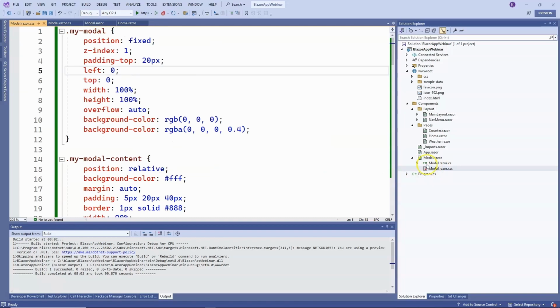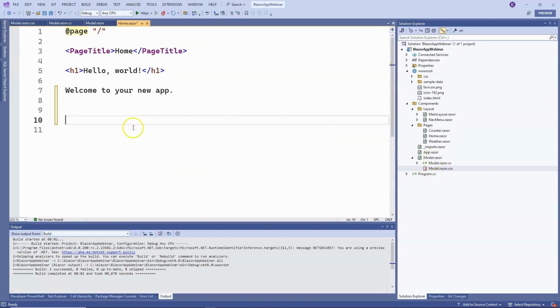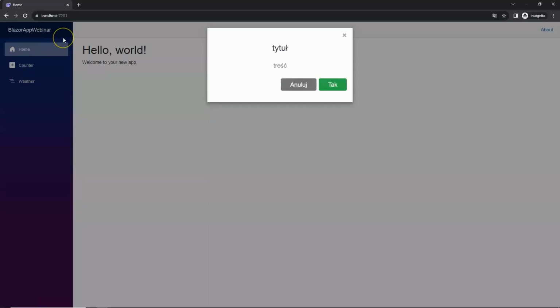Alright, we have the HTML and CSS code prepared, and now we can display the modal window on our main page, Home.razor, and see how it looks at this moment. If you want to invoke a component, you just need to refer to it by the name of our component, Modal, and this way we will display this modal window on our page. So, I start our application, I am on the main page, and this is how our modal window looks.